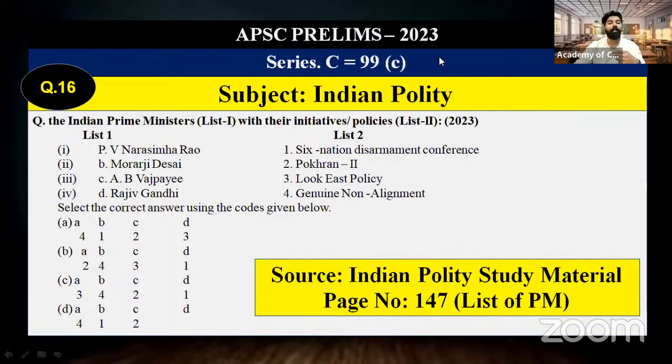By following that content, we know that the Narasimha Rao government had the Lokesh Polity initiative during his tenure. Then Pokhran 2 was during A.B. Vajpayee. By knowing only this fact, you will get the answer, that is C. C will be the correct answer by knowing only these facts. That is, A should be 3. Only that option is coming, so C is the answer. Then A.B. Vajpayee, Pokhran.